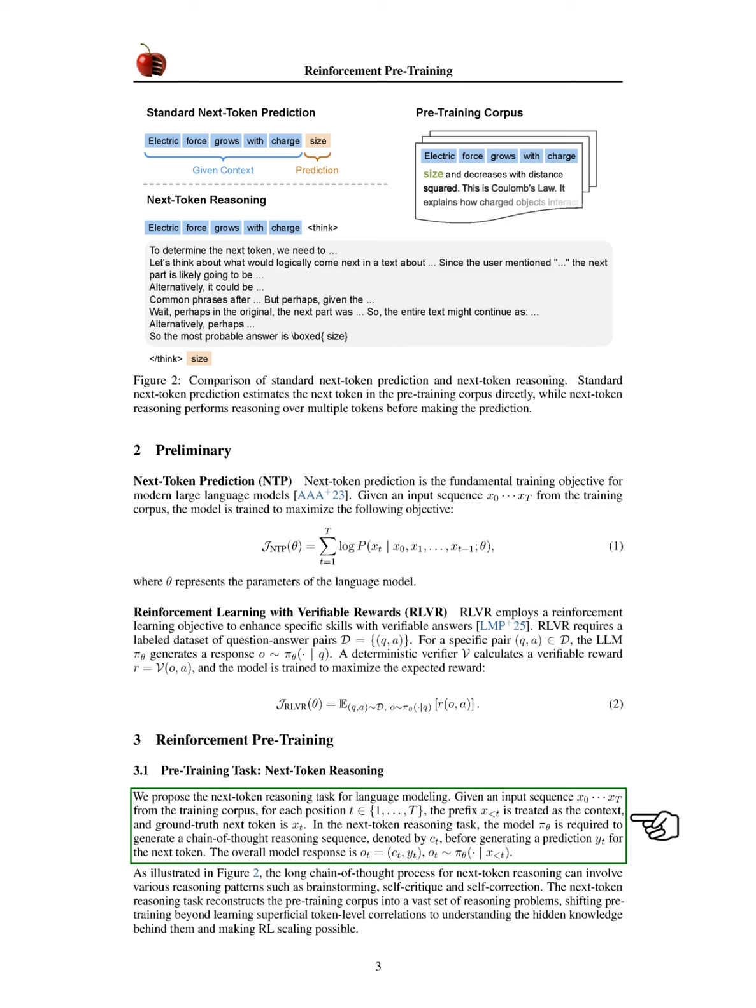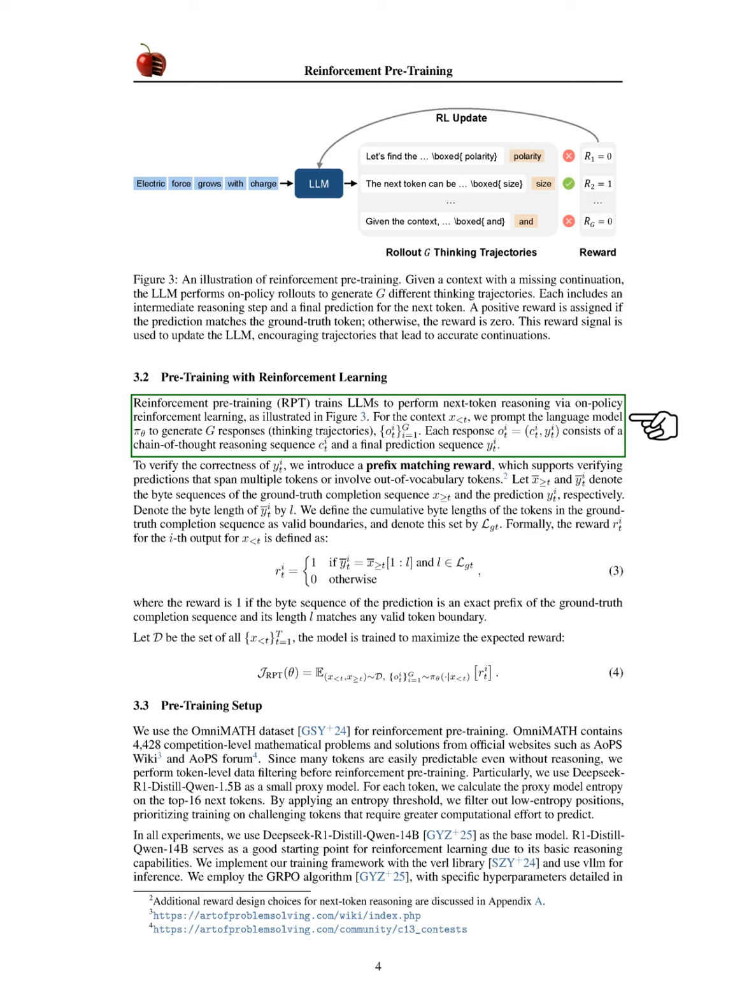For pre-training with reinforcement learning, we employ reinforcement pre-training, RPT. Here, we prompt our language model to generate multiple responses for a given context. Each response includes a reasoning sequence and a prediction. To assess the accuracy of these predictions, we use a reward system based on whether the prediction matches the ground truth completion sequence at valid token boundaries.